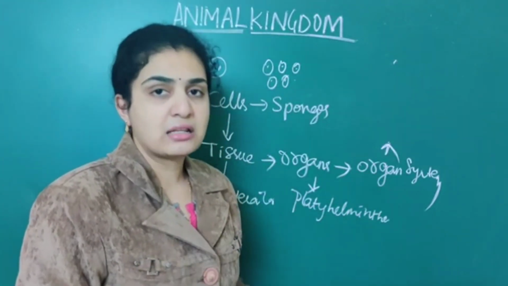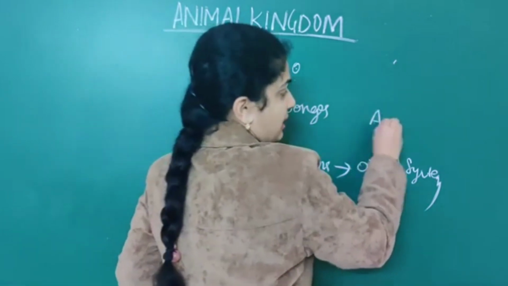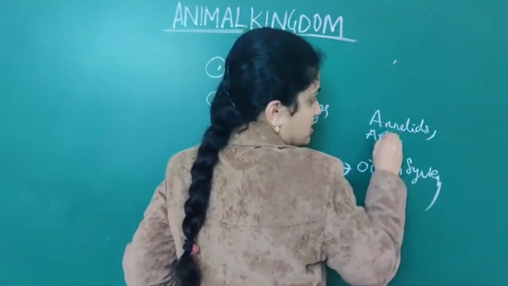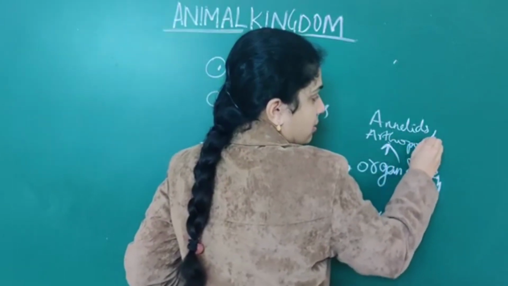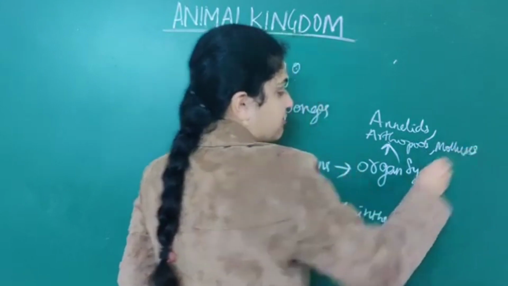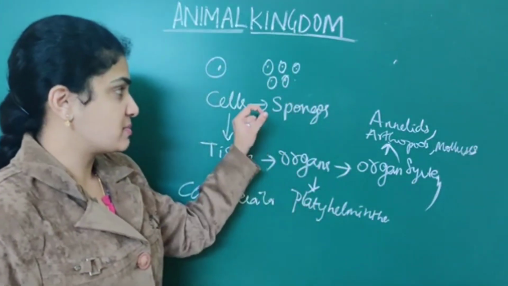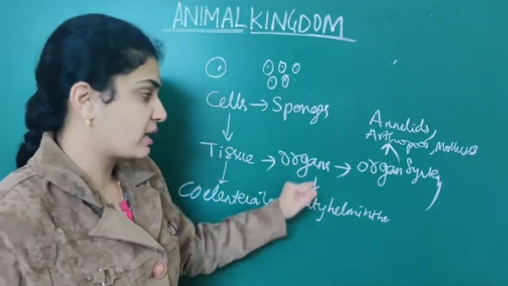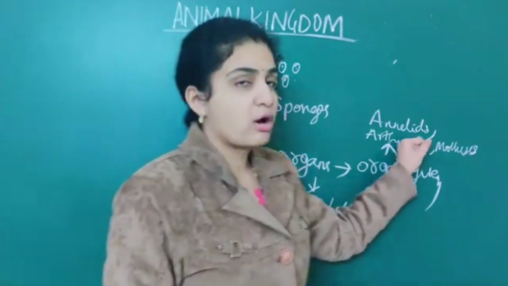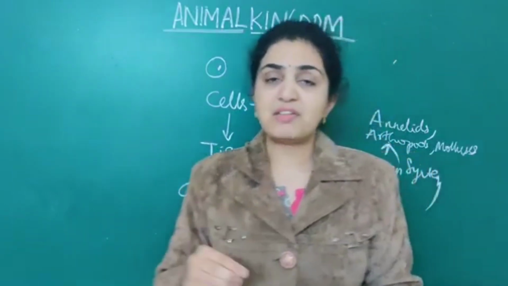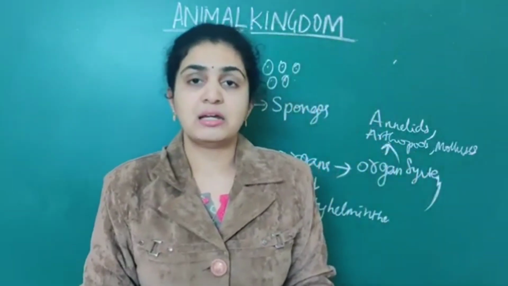That is annelids, arthropods, mollusks. Everything will come under organ system. Sponges, cells; coelenterates, tissues; Platyhelminthes, organs. Then organ system is annelids, arthropods and mollusks. So this main level of classification you should remember clearly.